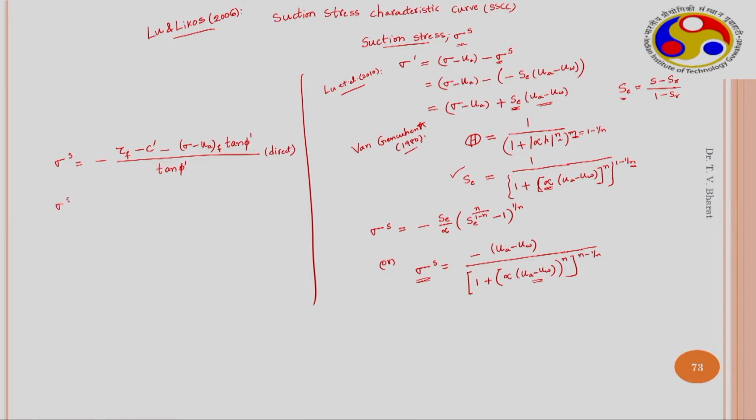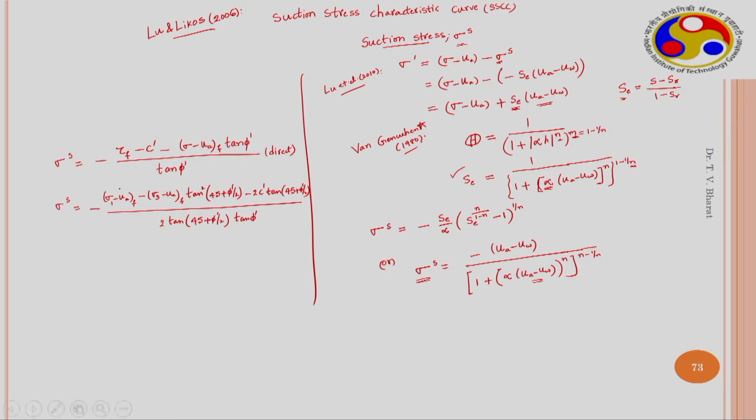And for triaxial, this becomes (sigma 1 minus UA) at f minus (sigma 3 minus UA) f tan square (45 plus phi dash by 2) minus 2c dash tan (45 plus phi dash by 2), divided by 2 tan (45 plus phi dash by 2) tan phi dash.